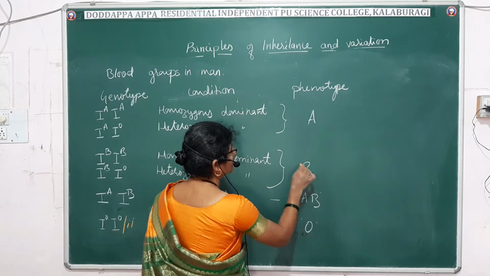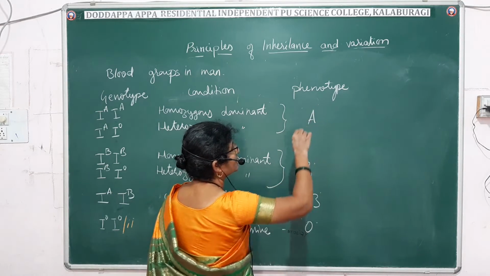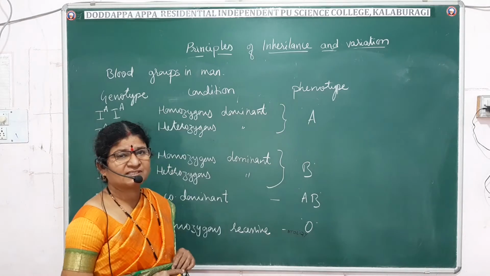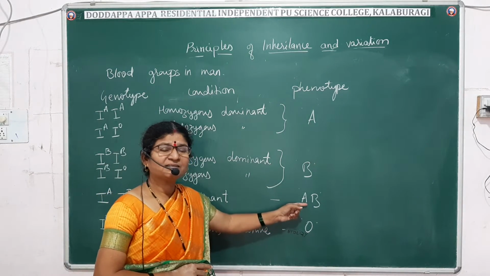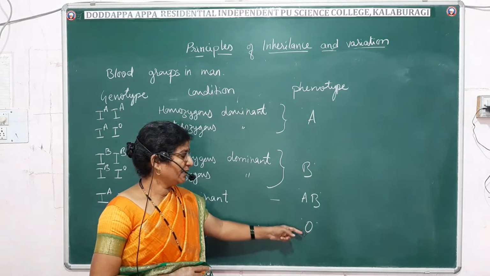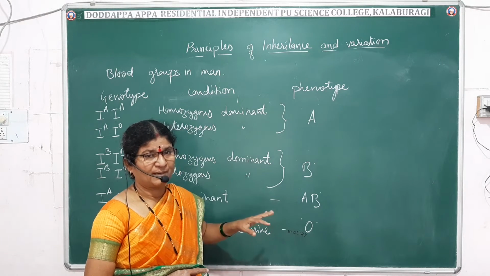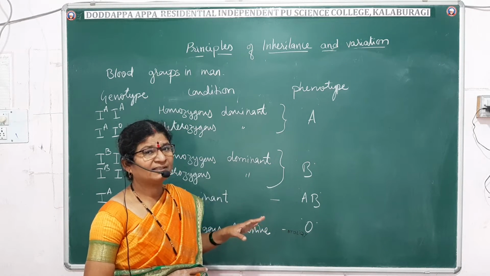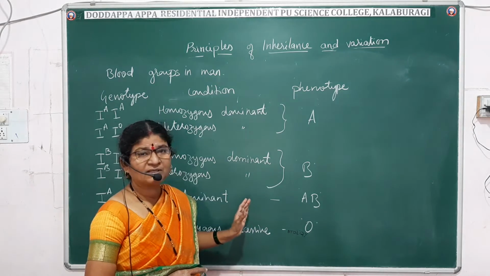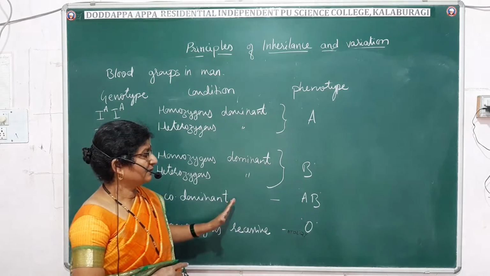Which one is universal donor and which is universal recipient, you have studied in the first year. That is, AB is the universal recipient and O is the universal donor, and that too negative blood group. About the Rh factors and all, you have read in first year, so let me not go into those things here.